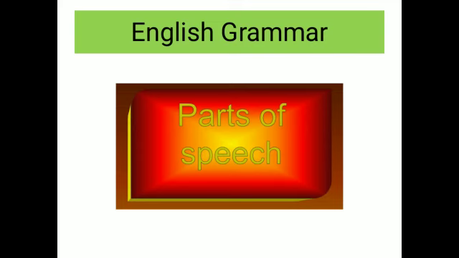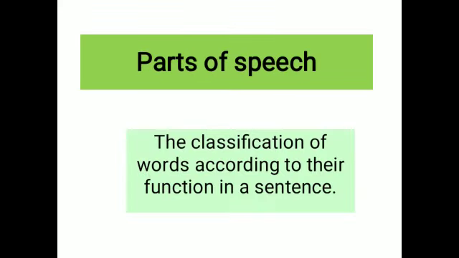In other words, or in short, we can refer to parts of speech as job titles. As we can also see here, the classification of words according to their function in a sentence means the classification of words according to their function or job in a sentence as they work in a sentence.